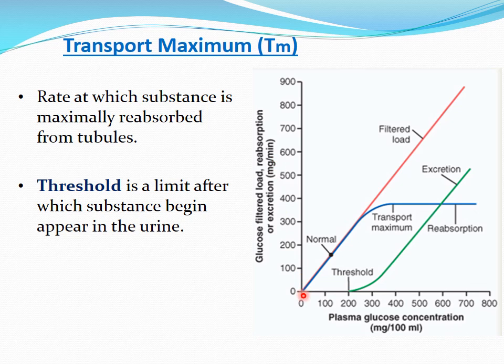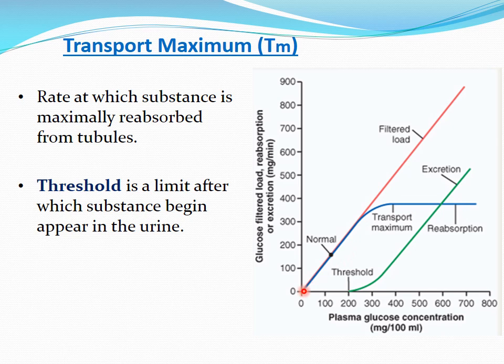Now you see, as the plasma glucose concentration increases, there will also be an increase in the filtered load. So this red line shows the filtered load of the glucose. From 0, as the glucose concentration increases, its filtered load will also increase proportionally. With that, you can see this blue line showing the reabsorption rate, the transport of that glucose.